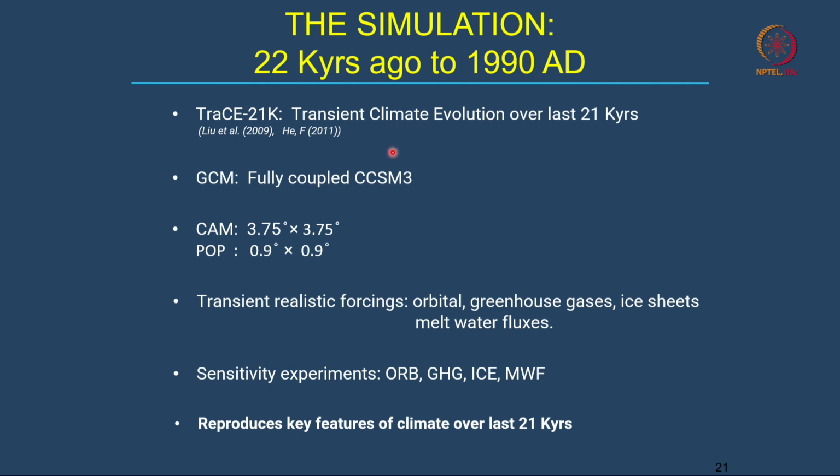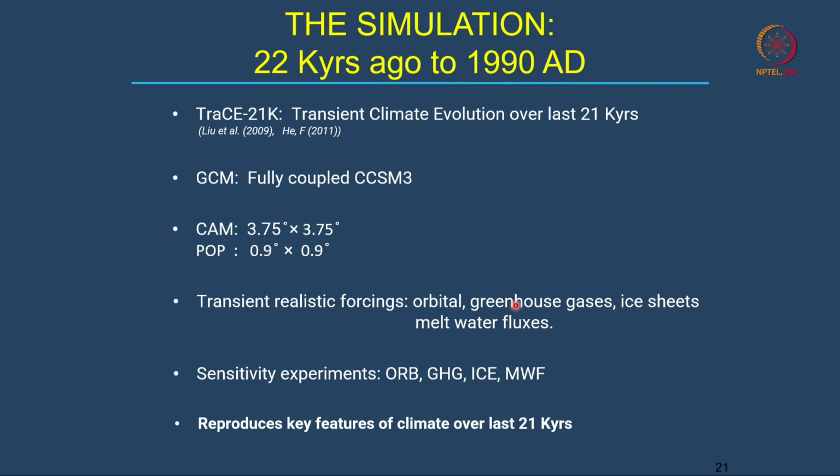This was a coupled model in which the atmosphere and land had 3.75 degree resolution in latitude and longitude, and the parallel ocean model had a resolution of around 1 degree. Now, in these transient simulations, the orbital terms were varied, greenhouse gases were varied, ice sheets were varied, and melt water fluxes were introduced occasionally from the sea level rise data. We know how much melt water came into this ocean.